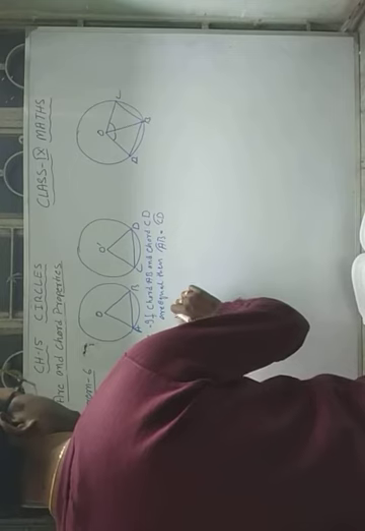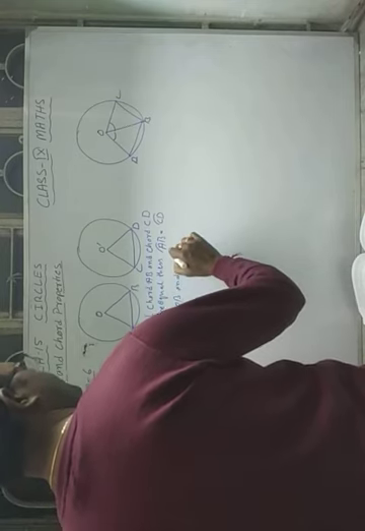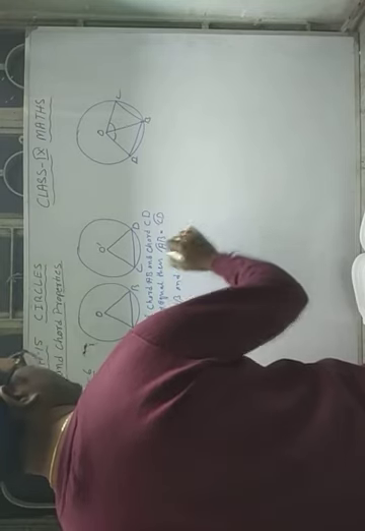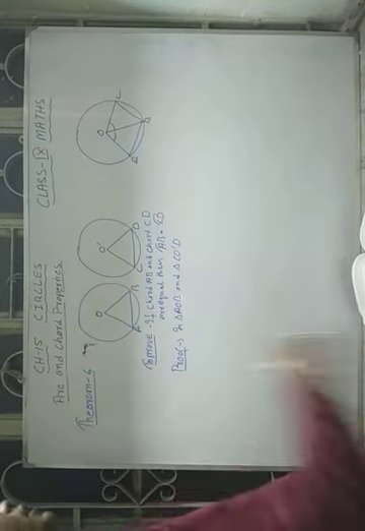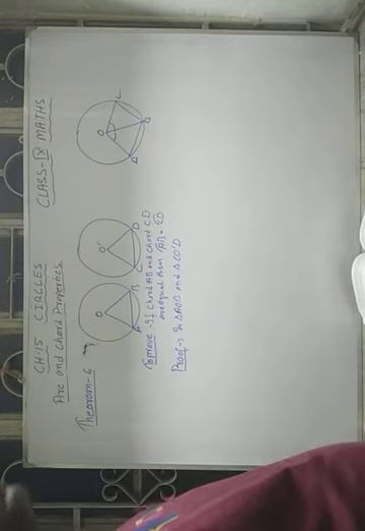In triangle AOB and triangle COD, since you know here the two circles are equal circles, meaning they are congruent circles, that means their radii are equal.